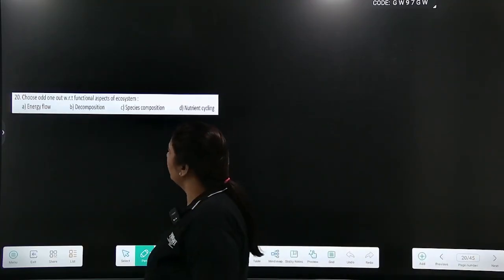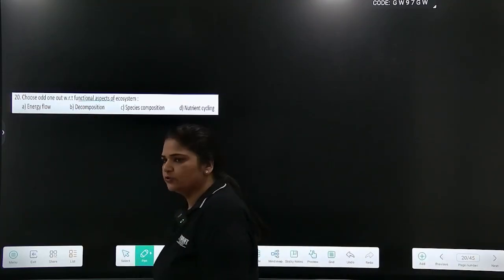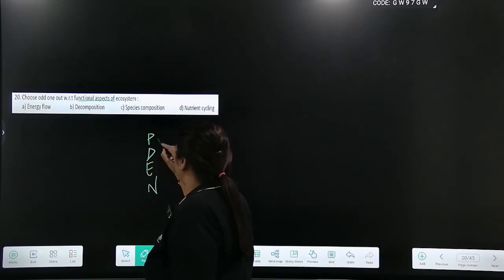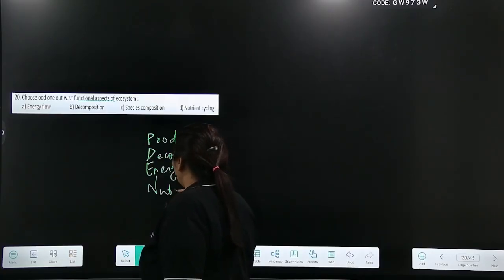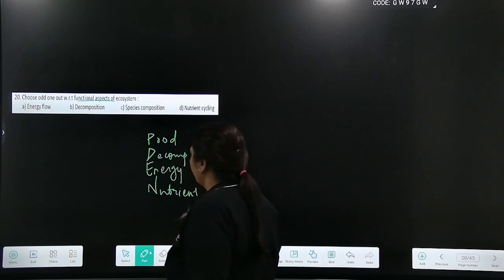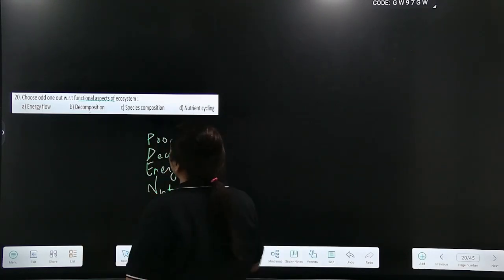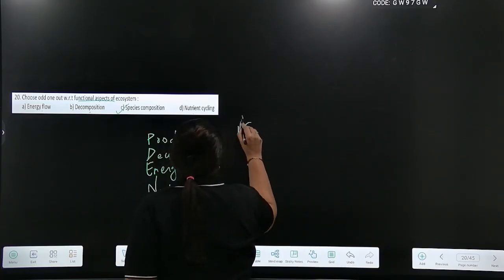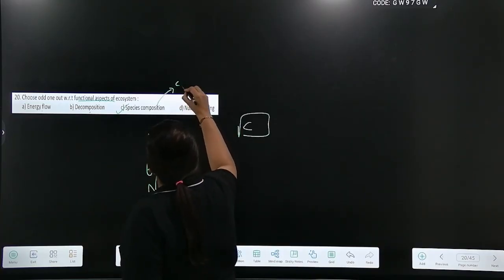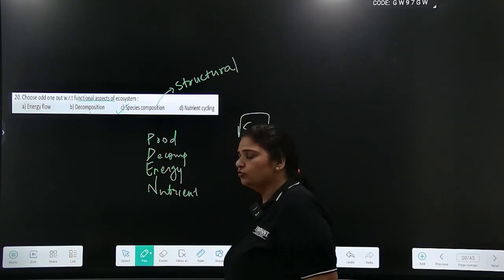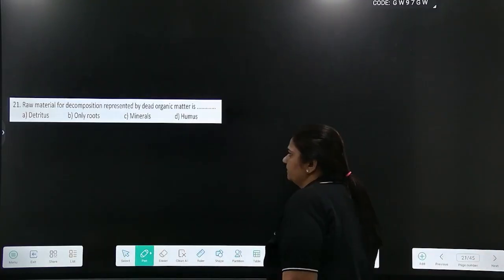Choose the odd one with respect to functional aspects of ecosystem. Ecosystem के चार functions हैं P, D, E, N: productivity, decomposition, energy flow and nutrient cycling. अब energy flow, decomposition, nutrient cycling तीनों functions हैं. So answer is option C. Species composition is a structural part of ecosystem and not functional. So the answer is option C.